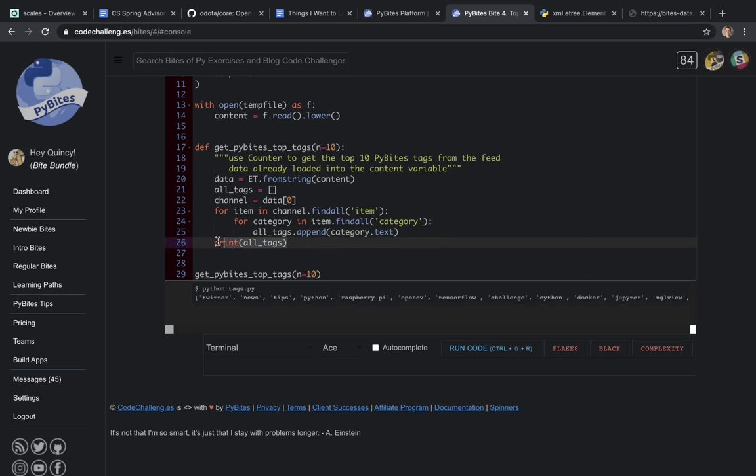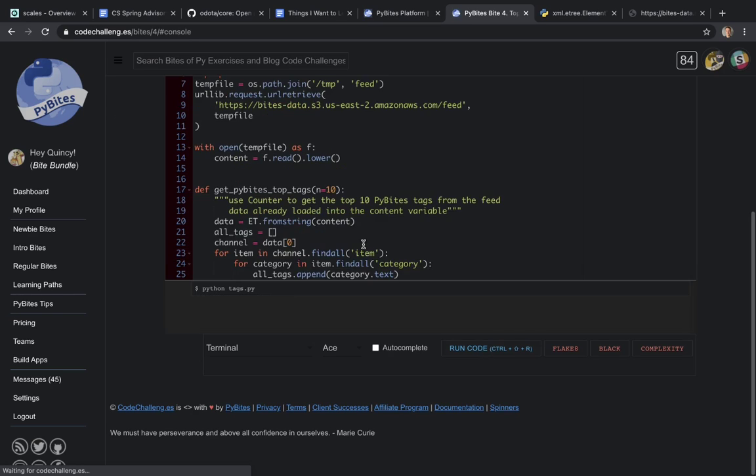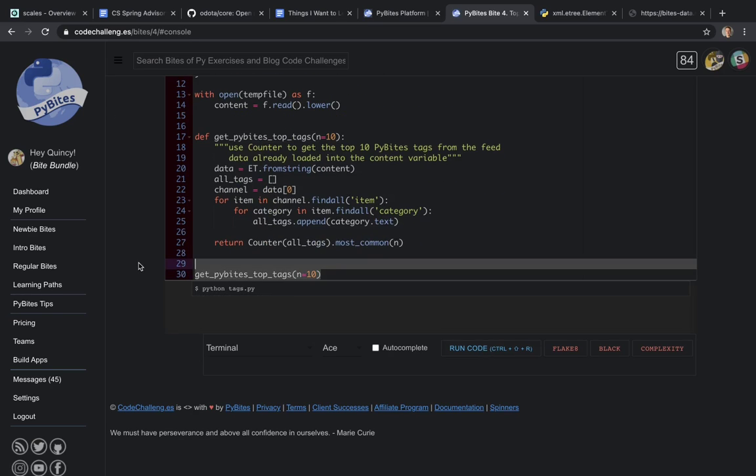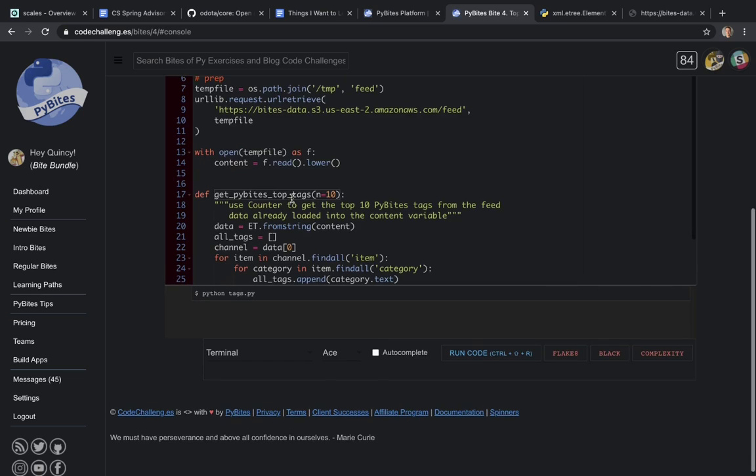Counter is a super powerful class from the collections library. It lets us do anything that has to do with counting stuff in lists and asking questions about that data. So it's better than writing your own solutions for those problems. Just import Counter and have a blast with that.